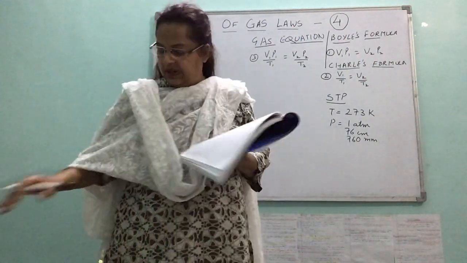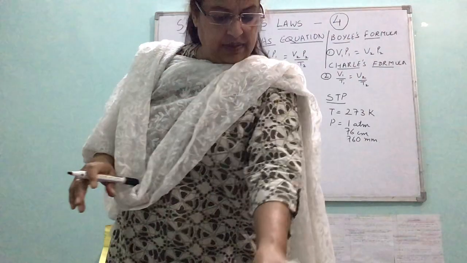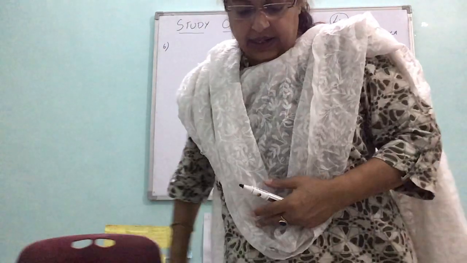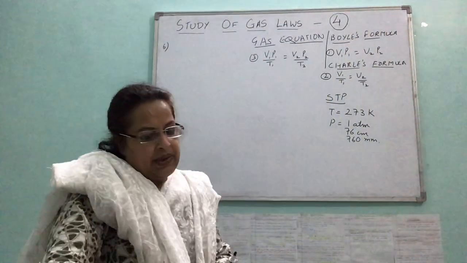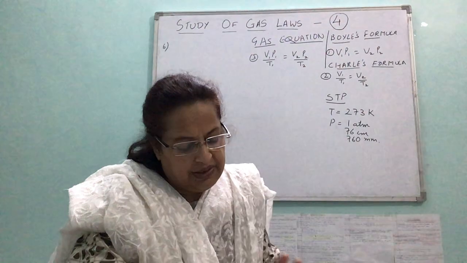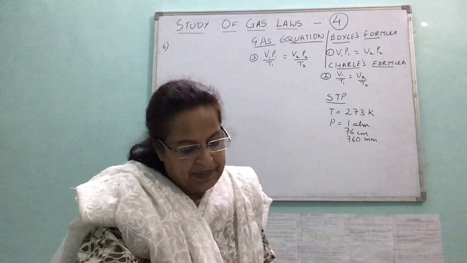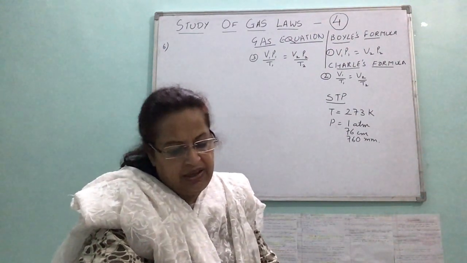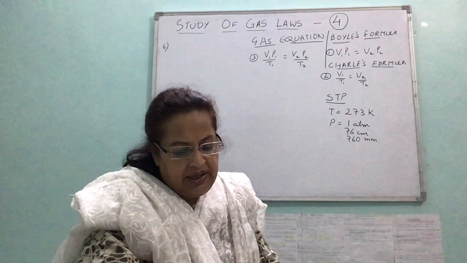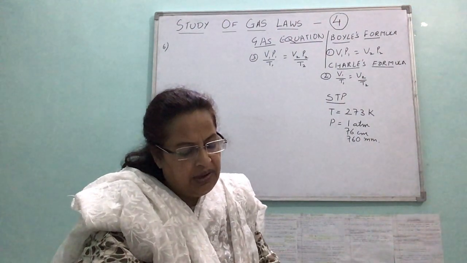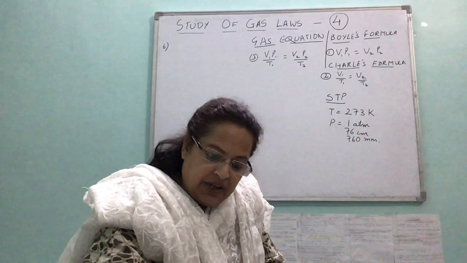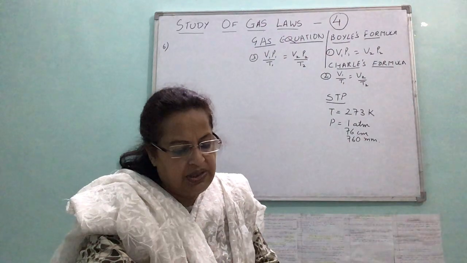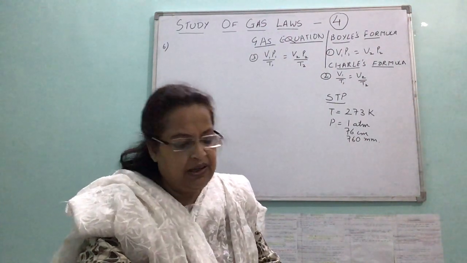A certain mass of a gas occupied 850 milliliters, ml means it is volume, right? At a pressure of 760 millimeters of mercury. Volume is given and pressure is given. On increasing the pressure, it was found that the volume of the gas was 75% of its initial value. Assuming constant temperature, find the final pressure of the gas.